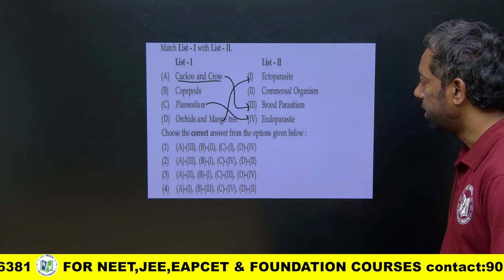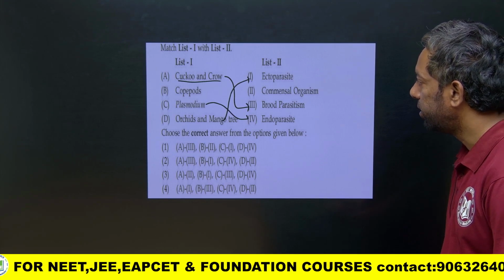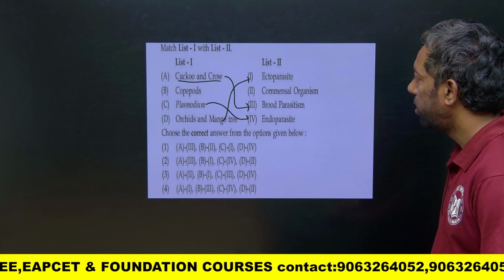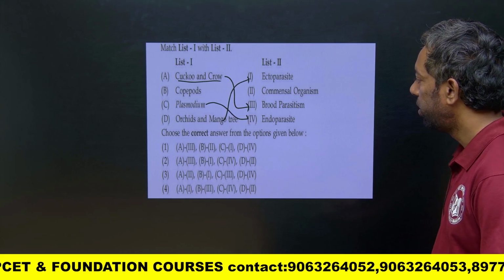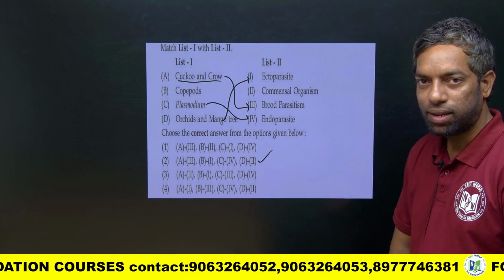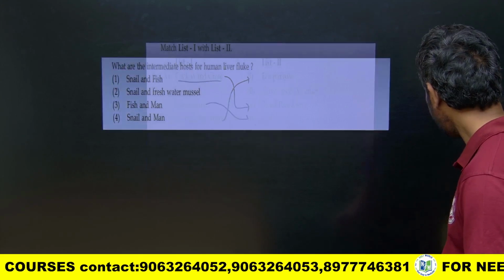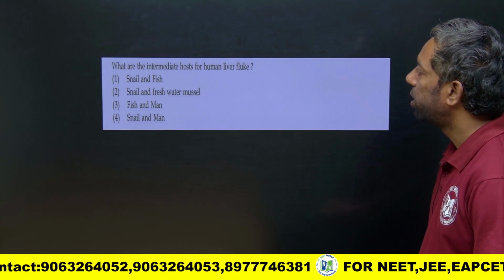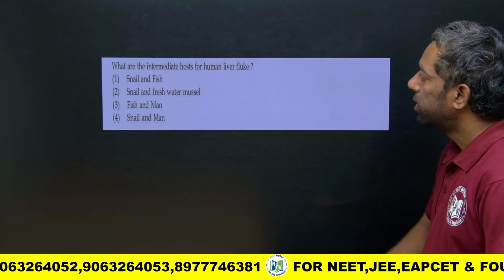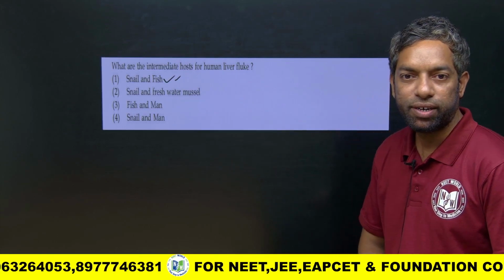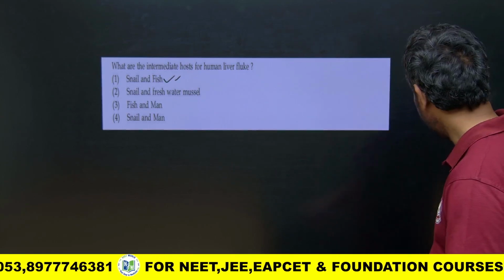A is 3, of course, and C is 4. Yes, this is the answer. Next question. What are the intermediate hosts for the human liver fluke? Snail and fish. Right answer. Direct question. Very simple question.